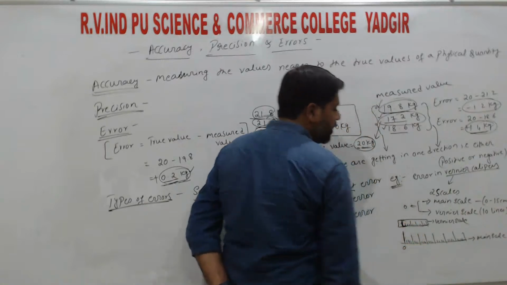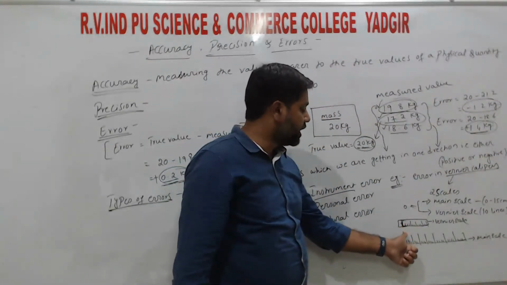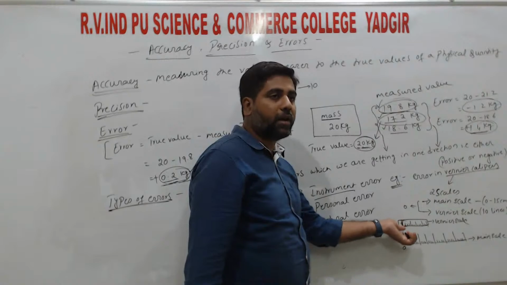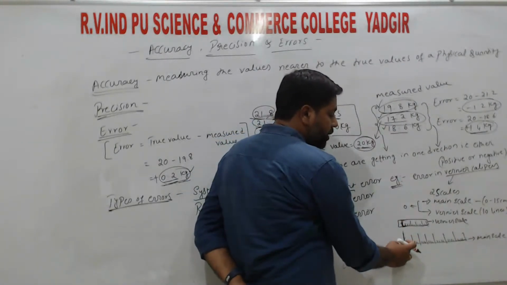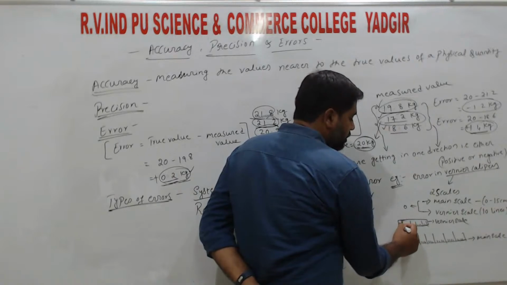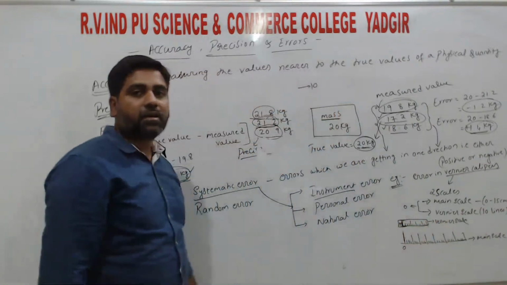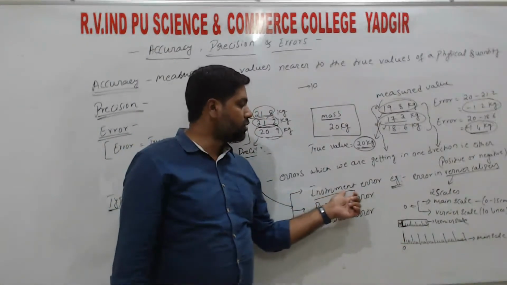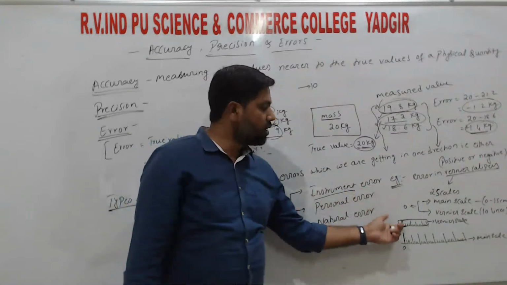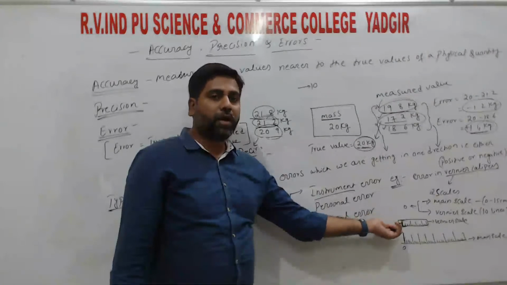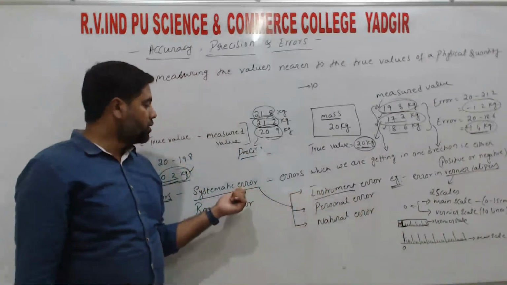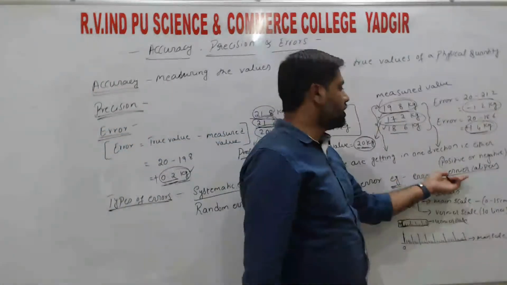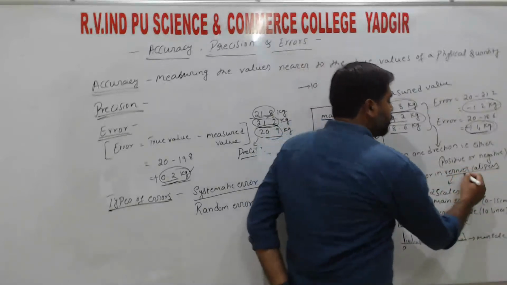So the first line of the main scale coincides with the first line of the vernier scale. If these two are straight, then that instrument is errorless. But if the first line of the main scale coincides with some second or third line of the vernier scale, then there is an error in the instrument. We call that instrument error. When there is such an error, whatever we measure, the value varies. That means we are always getting the error. So that error is a systematic error, right? An example is the errors in vernier calipers and also in screw gauges.